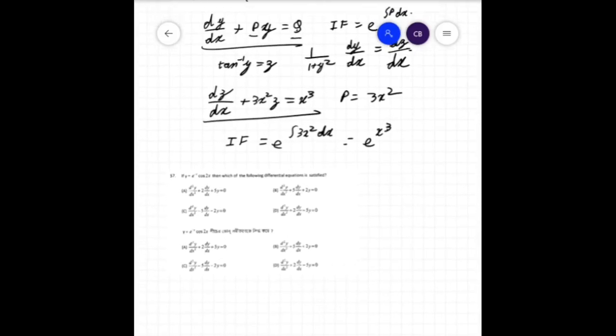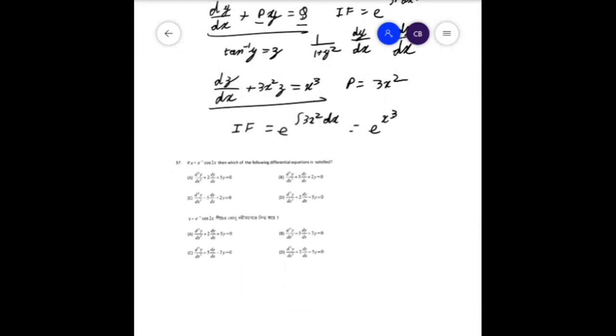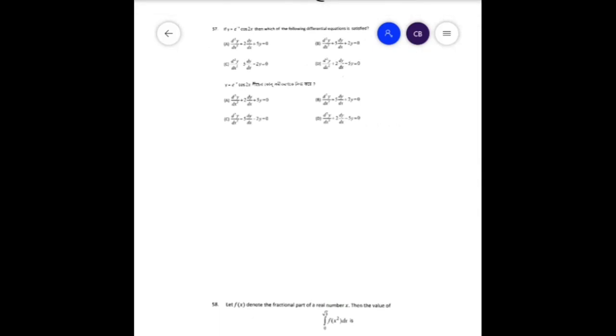Now the next question states, if y is equal to e to the power minus x cos 2x, then which of the following differential equations is satisfied? Let us do this in a straightforward way. Just take the derivative; y1 is the first derivative, y2 is the second derivative, and so on.